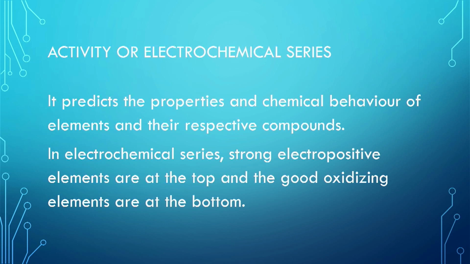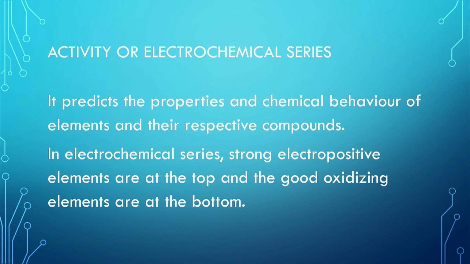I said the activity series or electrochemical series predicts the properties of elements or the chemical behavior of elements and their respective compounds.